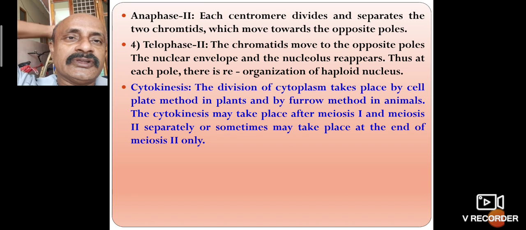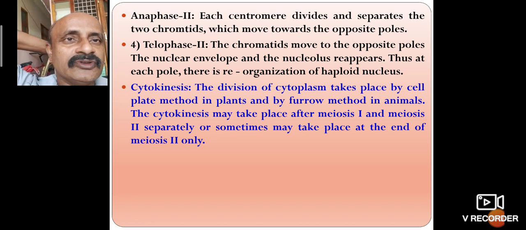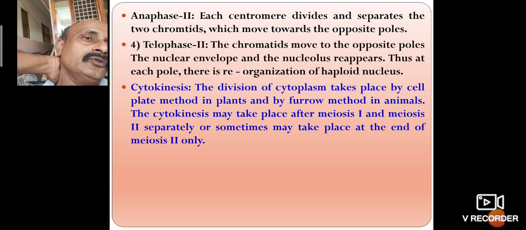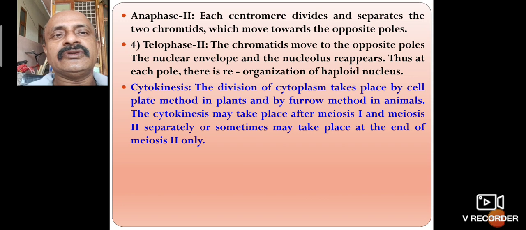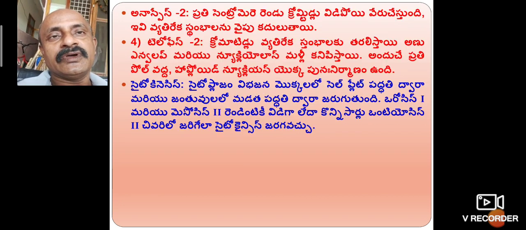So this is also cytokinesis, and it occurs in telophase 2. The chromatids are moved to the opposite poles, the nuclear envelope and the nucleus reappear, and thus at each pole there is a reorganization of the haploid nucleus formation.